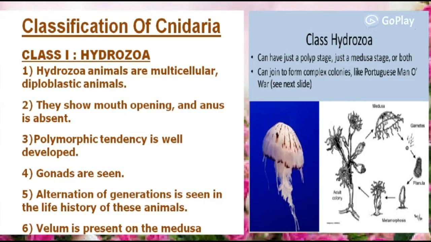Now we will discuss the first class, class Hydrozoa. The main characteristics of this class are: Hydrozoa animals are multicellular diploblastic animals. Second, they show a mouth opening and the anus is absent. Third, polymorphic tendency is well developed. Fourth, gonads are seen. Fifth, alternation of generation is seen in the life history of these animals. And sixth, velum is present on the medusa. You can see here some examples of this class.